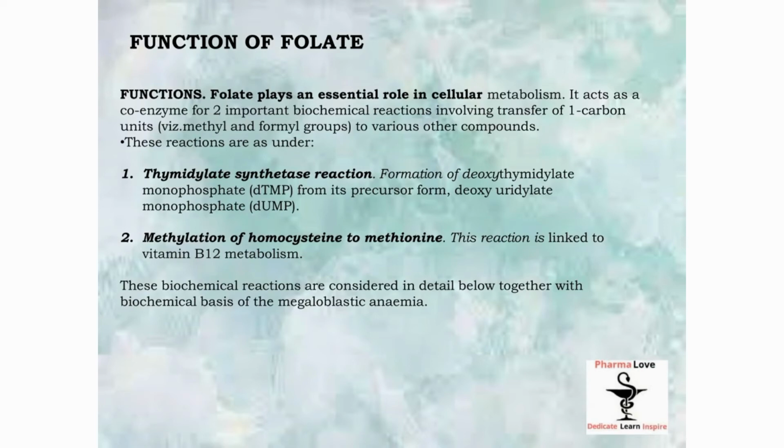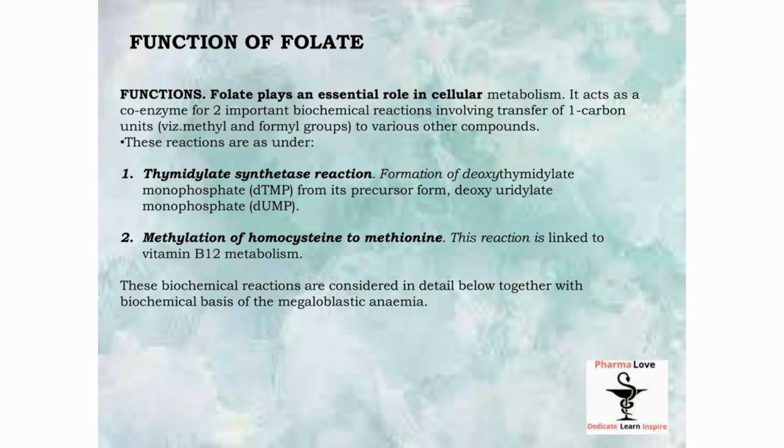DTMP is deoxythymidylate monophosphate and DUMP is deoxyuridylate monophosphate. And the second reaction, which we have seen in the earlier slide, is methylation of homocysteine to methionine, where tetrahydrofolate is required for this reaction to continue along with vitamin B12. So both vitamins are correlated, and if one is deficient, the reaction of the other vitamin will also get impaired.